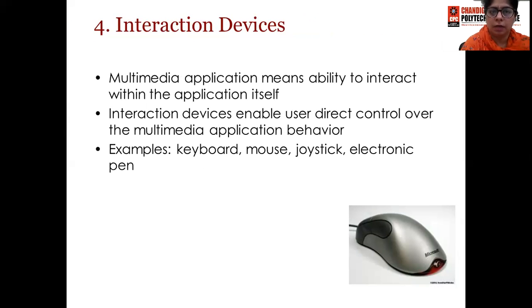Next category that we have is interaction devices. Now, since multimedia is of three types, one is linear multimedia, another is non-linear multimedia, and last one is interactive multimedia. Now, since we know that in linear multimedia, we have to visit from beginning to end, and users have no navigation control. Users have to go through the presentation from beginning to end as it is. User will have no navigation control in case of linear multimedia.